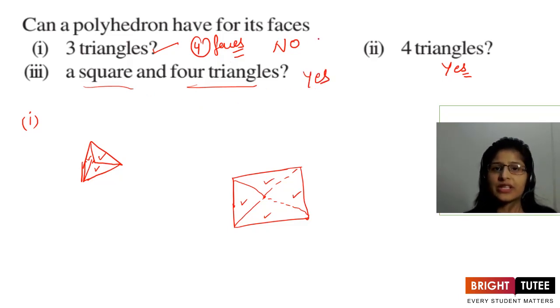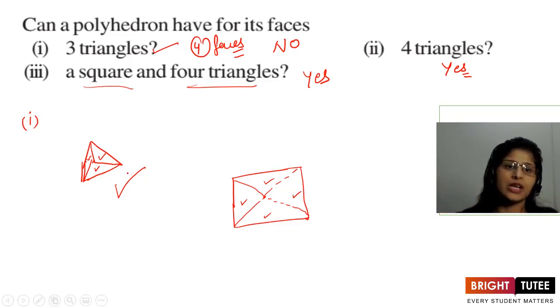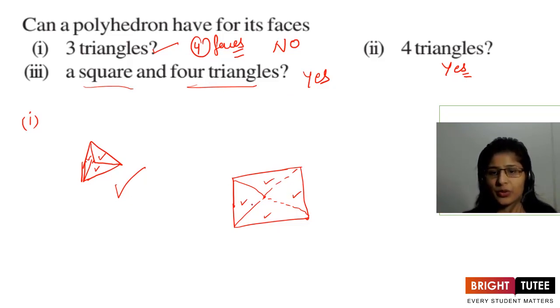So the first one is no, it is not possible. The reason is we have minimum 4 faces. Can we have 4 triangles? Yes, in a square pyramid we have 4 triangles, one at the bottom and 3 sidewards. And then a square and 4 triangles: we have drawn a square, and yes, the sideward faces are triangular. So there are 4 triangles and 1 square at the bottom.